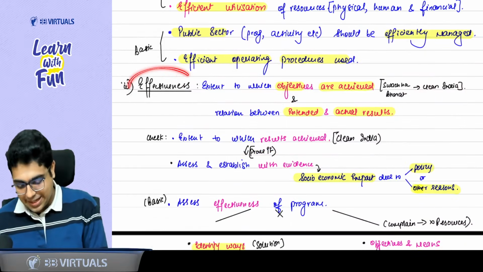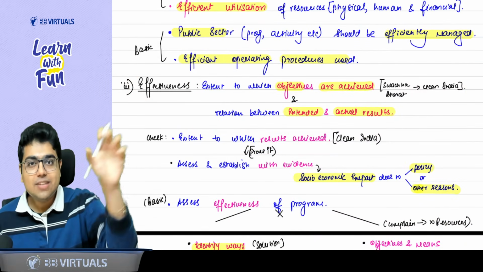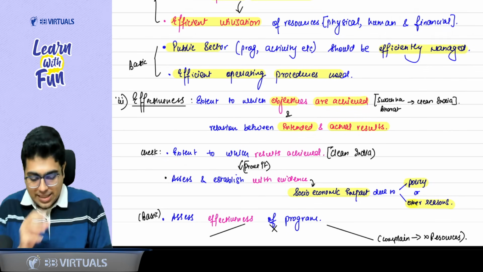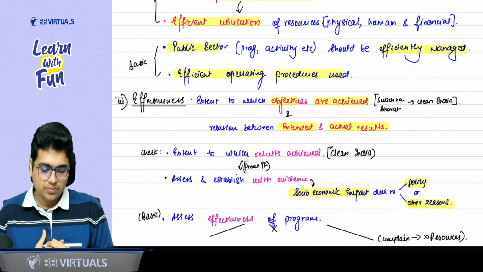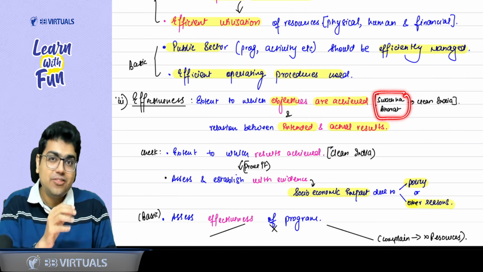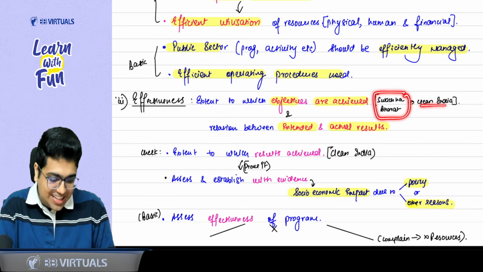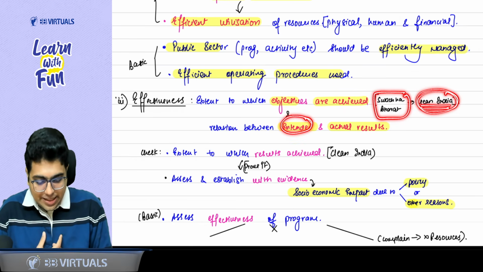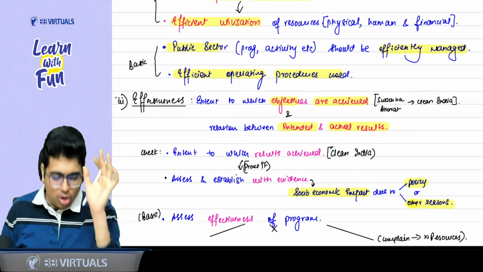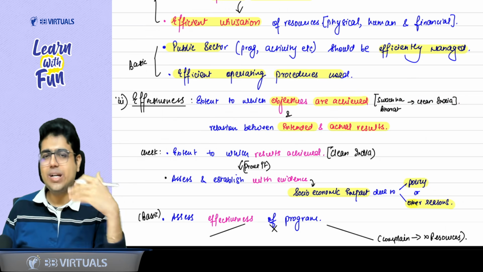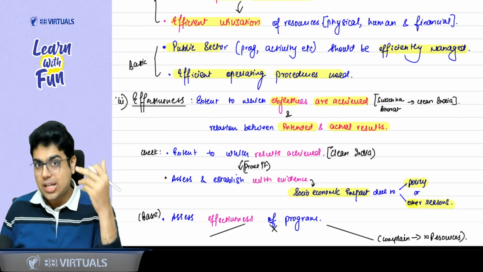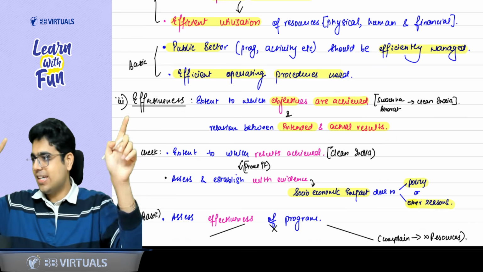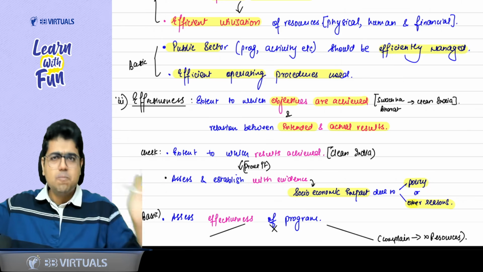The last E is effectiveness. Effectiveness means achieving your targets on time, that means the extent to which the objectives are achieved. For example, Swachh Bharat Abhiyan, what was the objective? Clean India, Green India. So there should be a clean and green India. And the second thing is the relation between intended and actual results. Modi ji promised that India will be clean by, let's say, 2030. And the actual result says by 2030, either the things are done or not done. If they are done, things are effective. And if they are not done, things are not effective. You are getting the point or not?